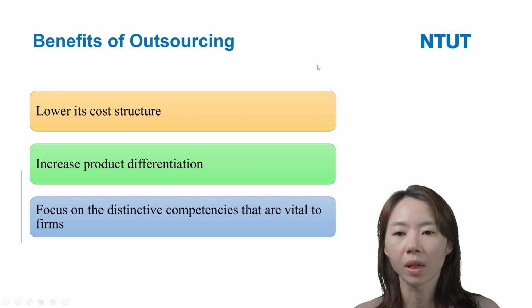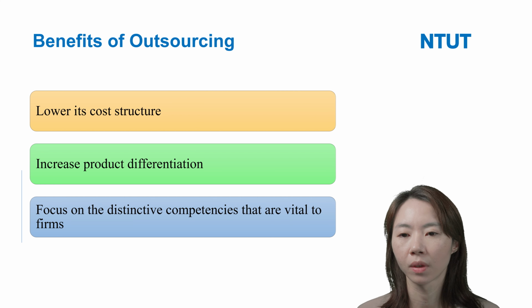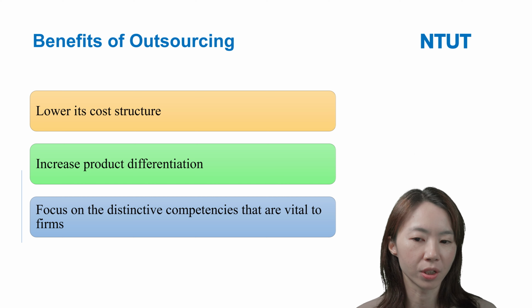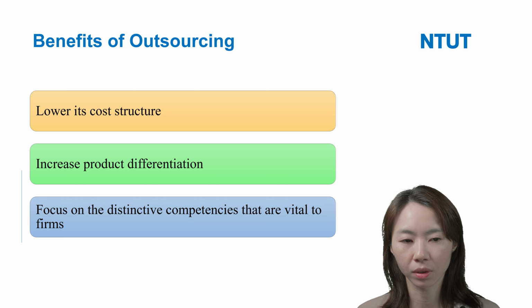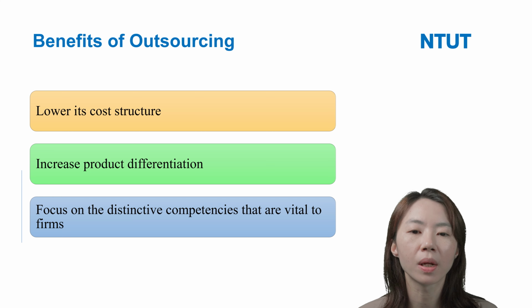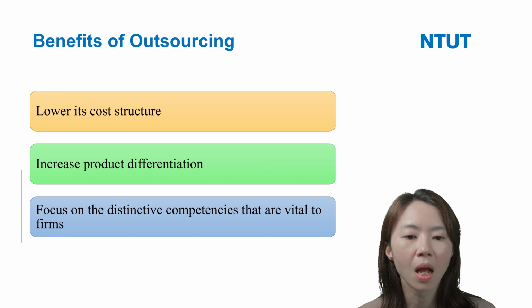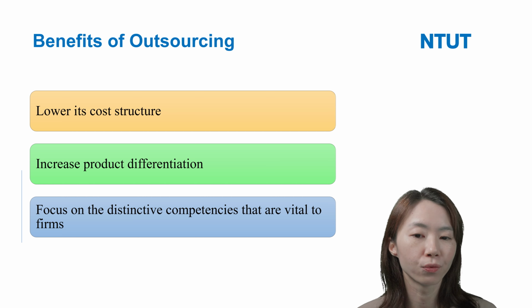Here we can see the benefits of outsourcing. First, it can help a firm lower its cost structure. Second, it can increase product differentiation. Third, because the firm's resources are limited, it can help firms focus on the distinctive competence that is critical to the company.